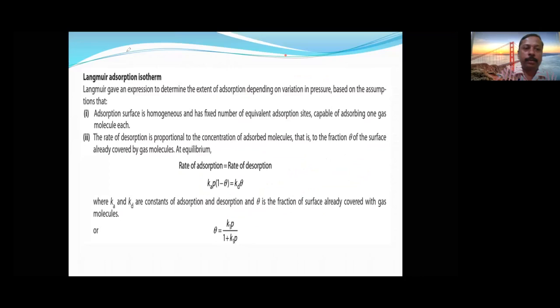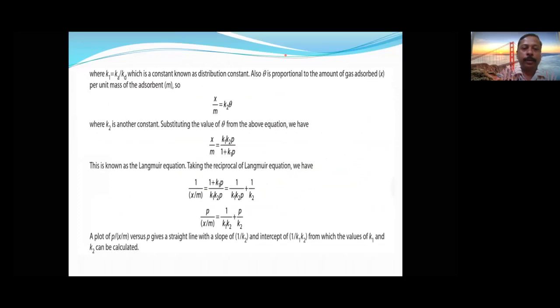Now let us see the next slide. So here this is the complete derivation of the formula. At least this formula you should be able to remember. And a plot of p upon x upon m, that is the same, y is equal to mx plus c. So here 1 by k will be the slope, the x-axis will be pressure p, p upon x upon m will be y. Okay. So this is very important.